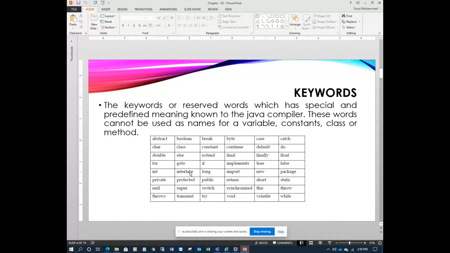There are many keywords available. These are some examples you can see here. We'll learn these slowly, not all at once. You can see void here, which we use. We see package here, and we have seen static and public so far. Reserved words have a special meaning already known to the Java compiler, so they cannot be used for other variables, constants, classes, or methods.